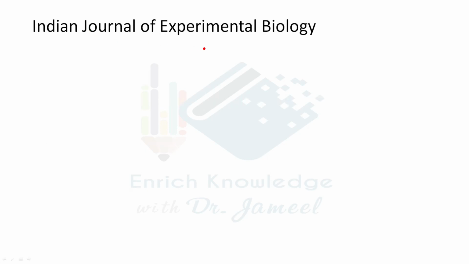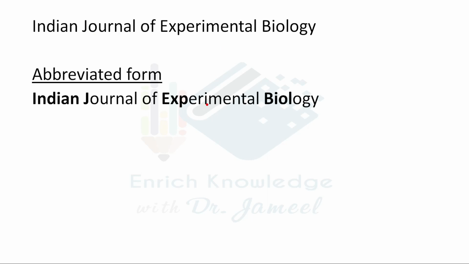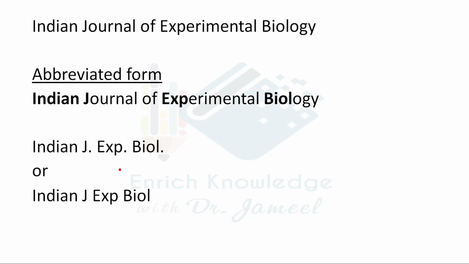Indian Journal of Experimental Biology. So experimental and biology are the new terms. For experimental, the first three letters, EXP, are going to be considered for the abbreviation, and biol for biology. So we can write here Indian J dot Exp dot Biol dot. This is the abbreviated form for the journal title, Indian Journal of Experimental Biology.